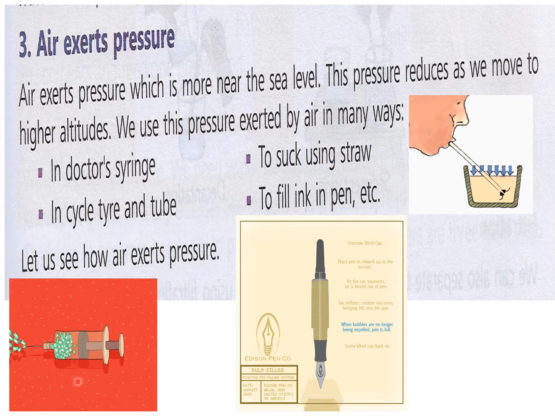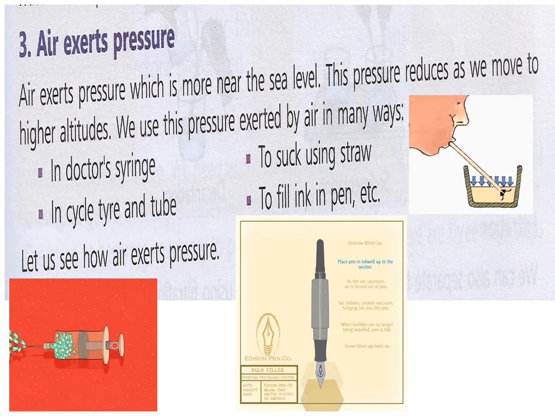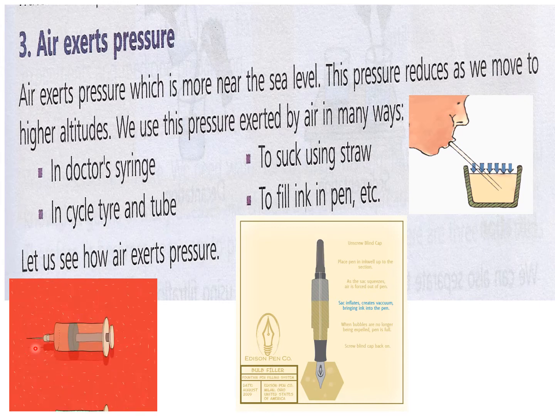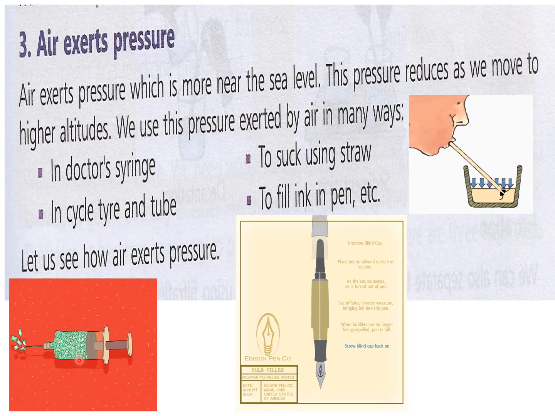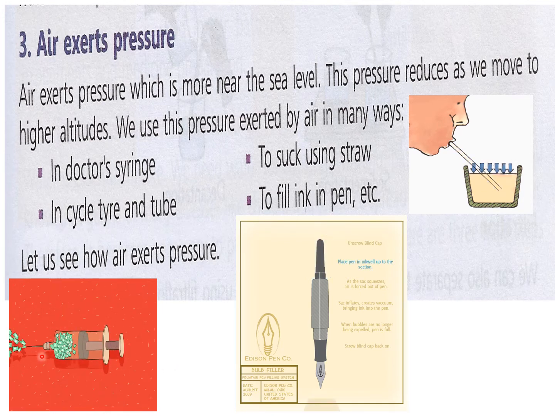So let's see, you can see here a syringe. Now, when we push this side, the air goes out, and this is empty. When you pull back the back of the syringe, then what happens? This green thing is not paper. It is showing how the liquid is entering the syringe and taking this space. When we push the plunger in front, we push out the air and there is a space. When we pull back the plunger, the liquid comes inside because there is no air inside.